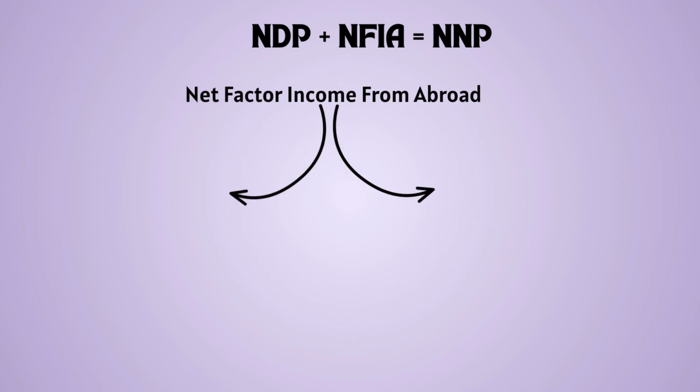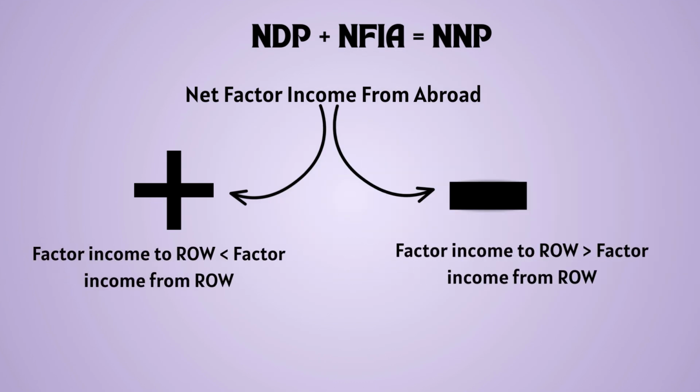Now, net factor income from abroad can either be positive or negative depending upon whether the factor income that a country pays to the rest of the world is greater than the factor income it receives or not. And therefore, NNP can either be greater than NDP or smaller than NDP.